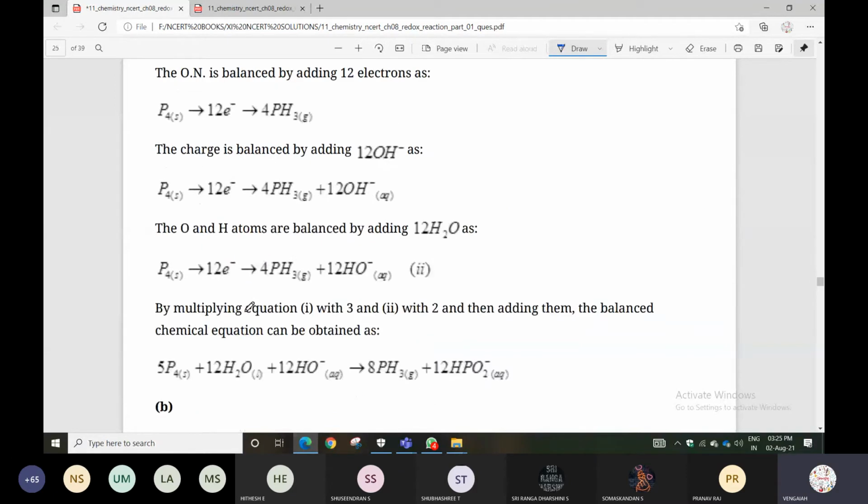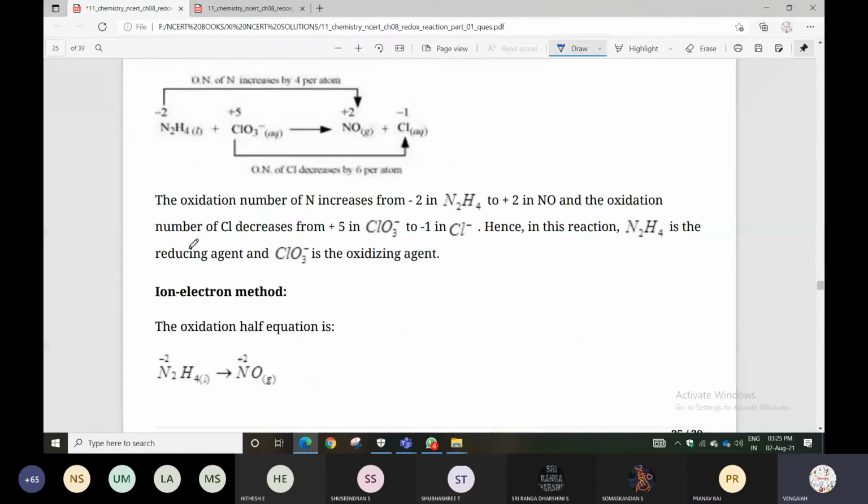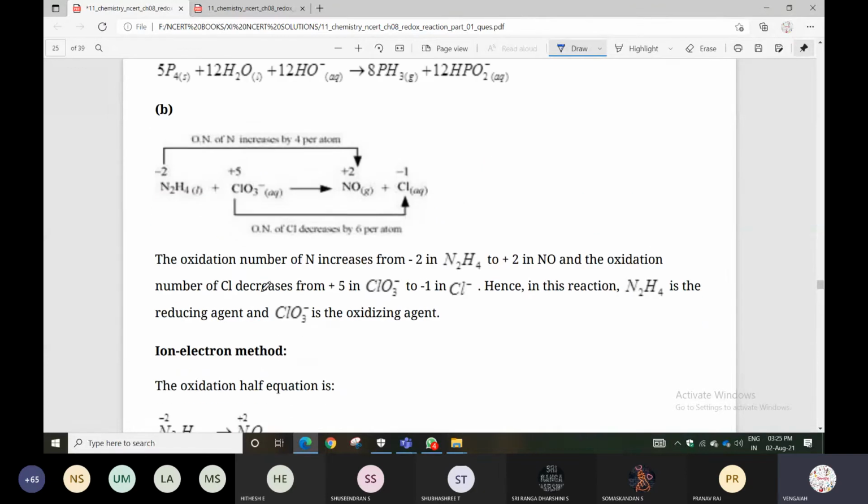In another reaction, the oxidation number of nitrogen increases from -2 to +2. When you are doing the oxidation number method, you must count every element. You know how to calculate the oxidation number of every element.